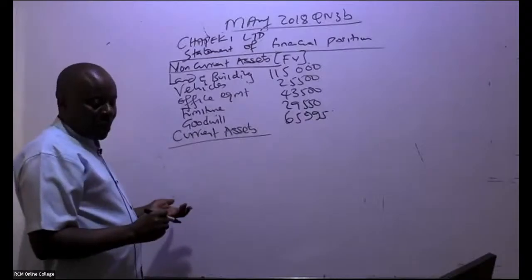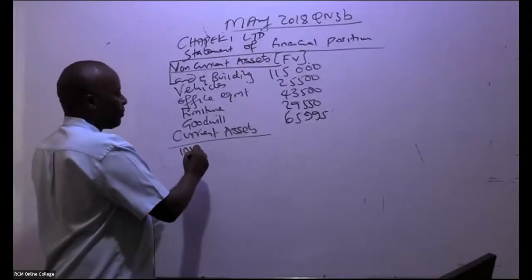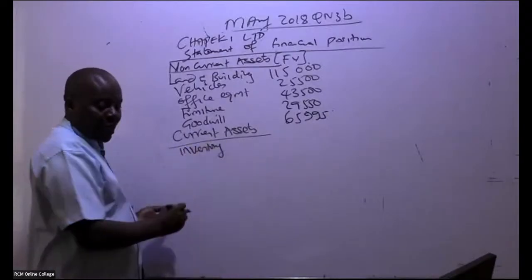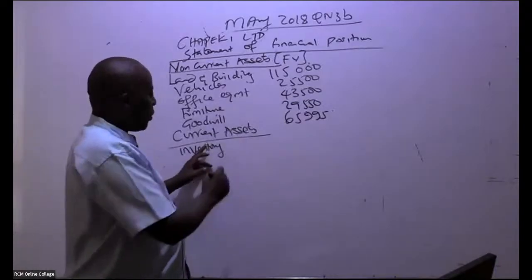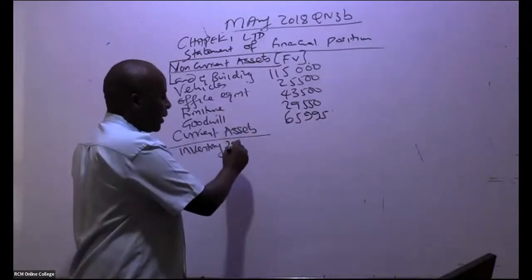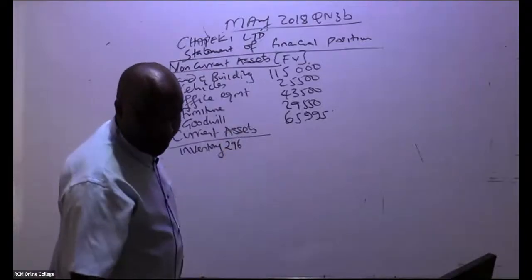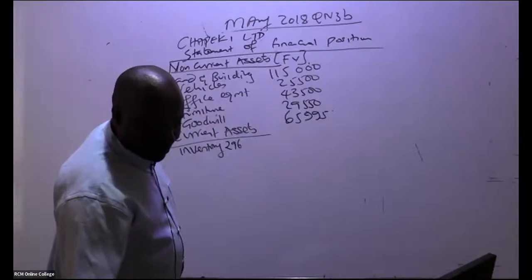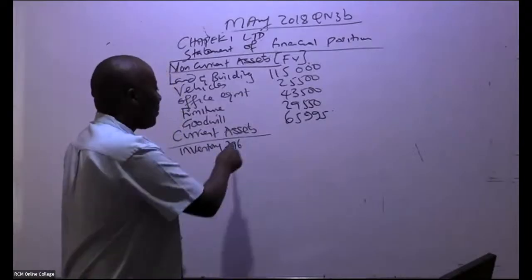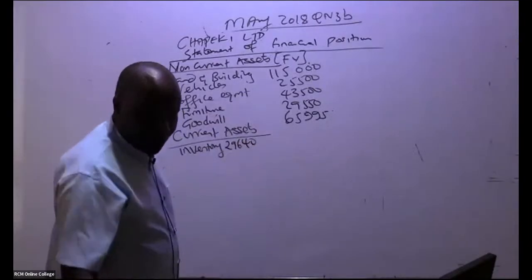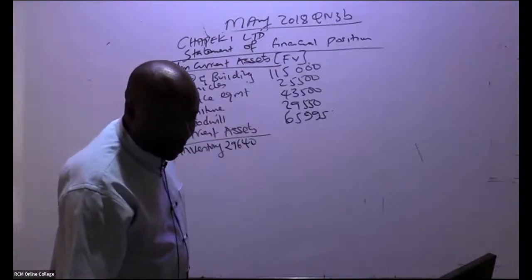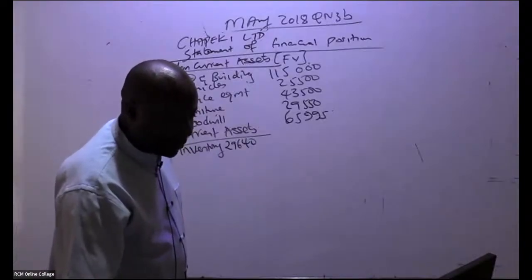We have inventory. Inventory, you have to be very, very careful. Remember, in inventory, we got a figure of 29,640. What was the inventory figure? 29,640. But remember, if you read the additional notes in inventory, you'll be able to see something happened.